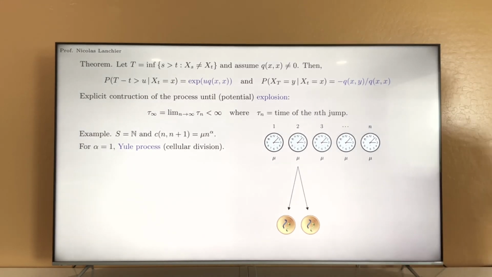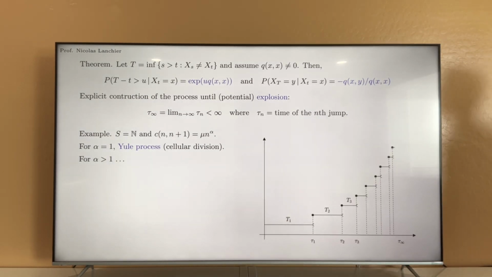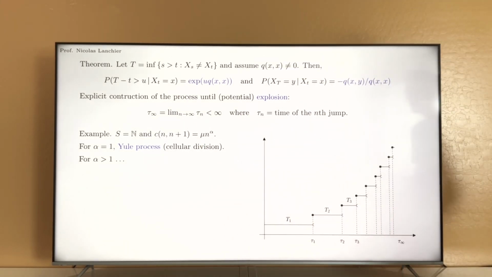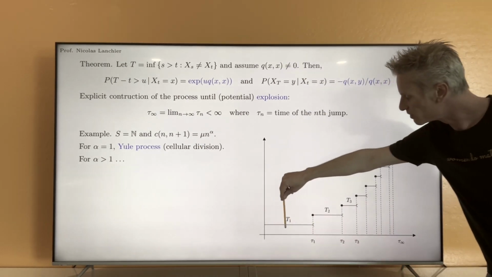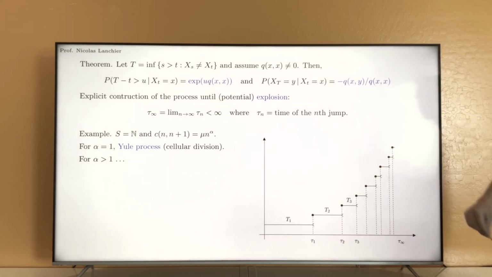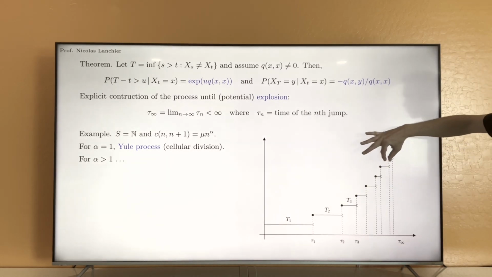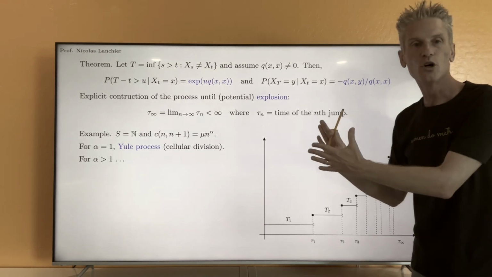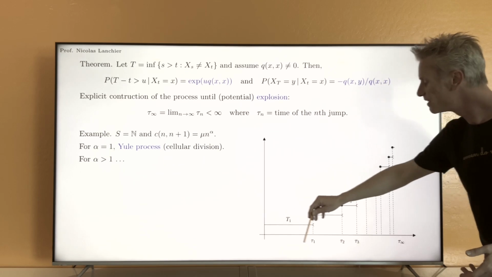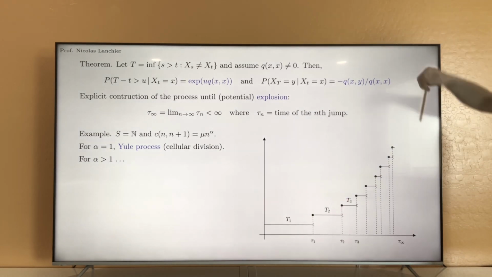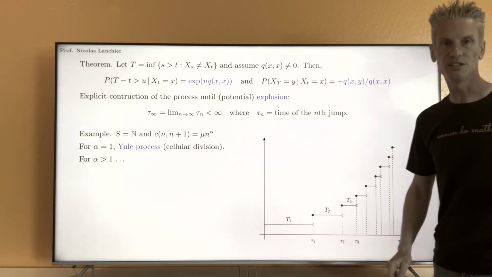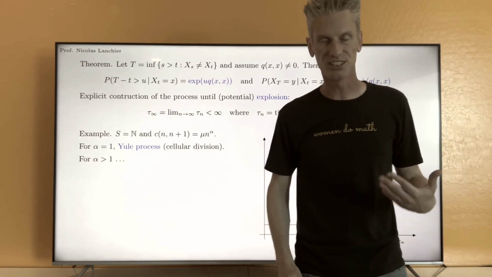But if we assume that alpha is strictly larger than 1 in the definition of the rate here, then you can prove that the times it takes to go to state 2, then 3, then 4 and so on are shorter and shorter, and they go to 0 fast enough so that the time it takes to converge to infinity is finite, equal to some time to infinity that is finite with probability 1.